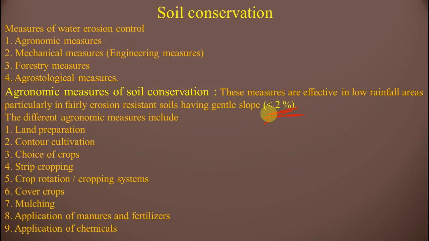Here the question asks, the agronomical measures of soil conservation are applied when the slope is what percent, that is less than 2%. These are the agronomic measures included.